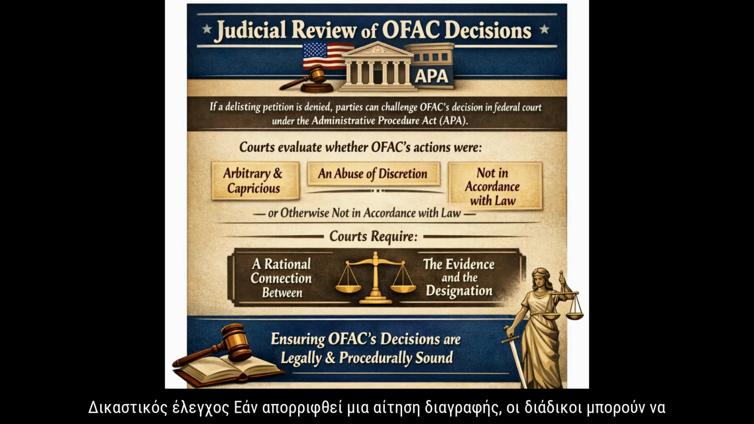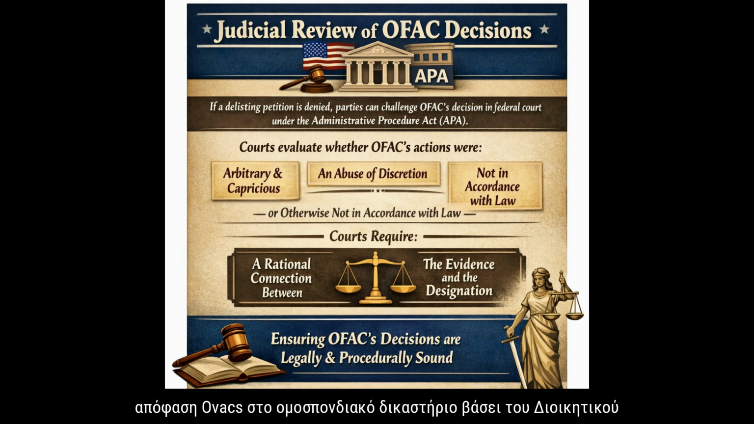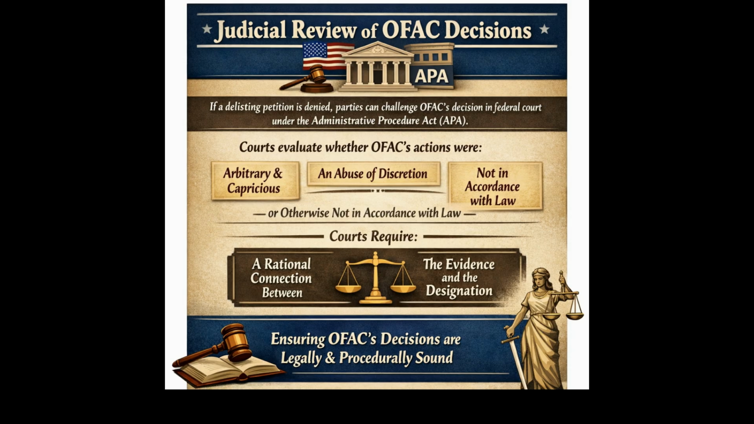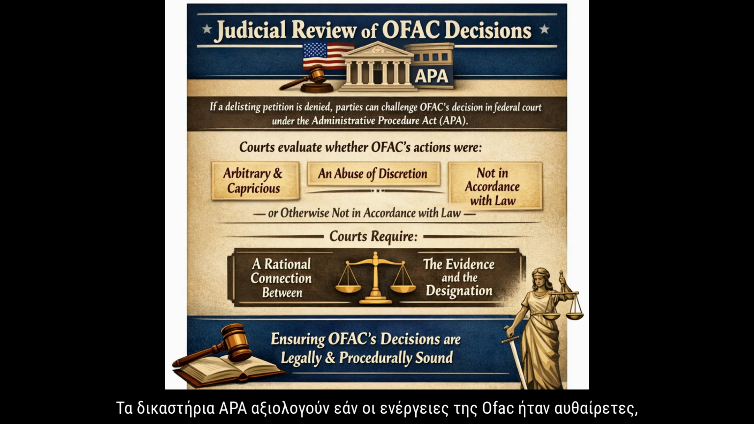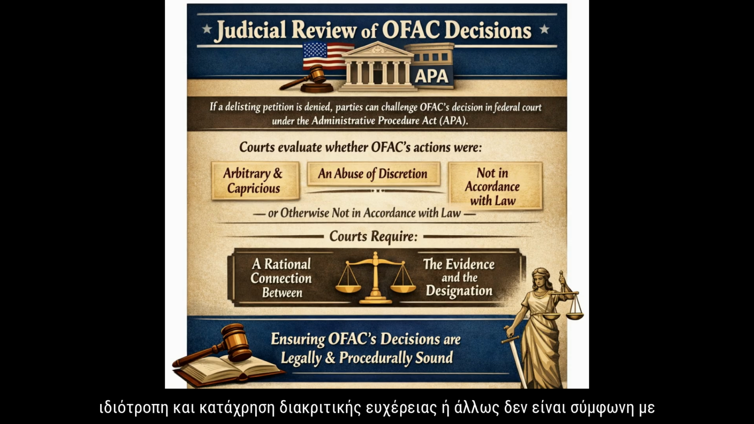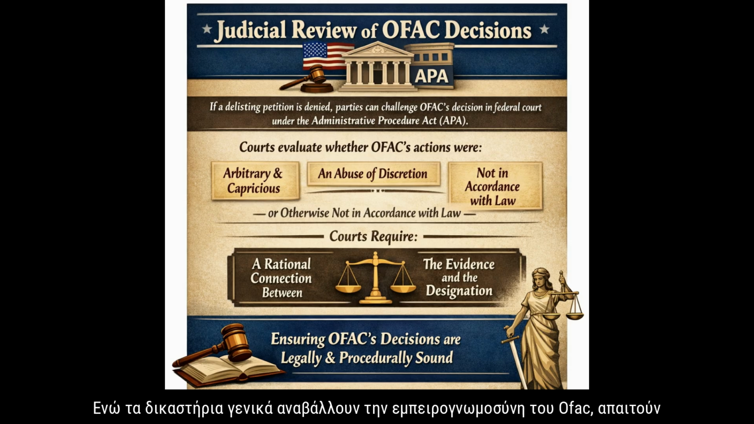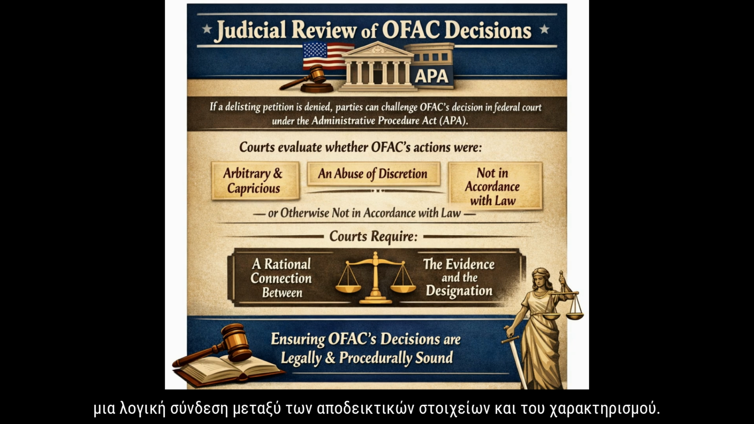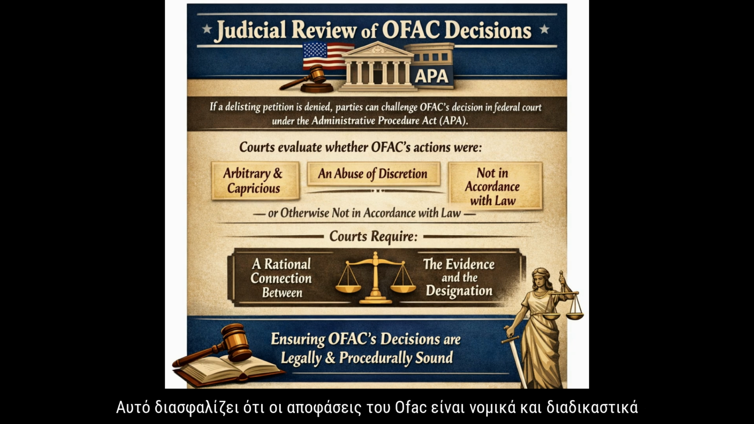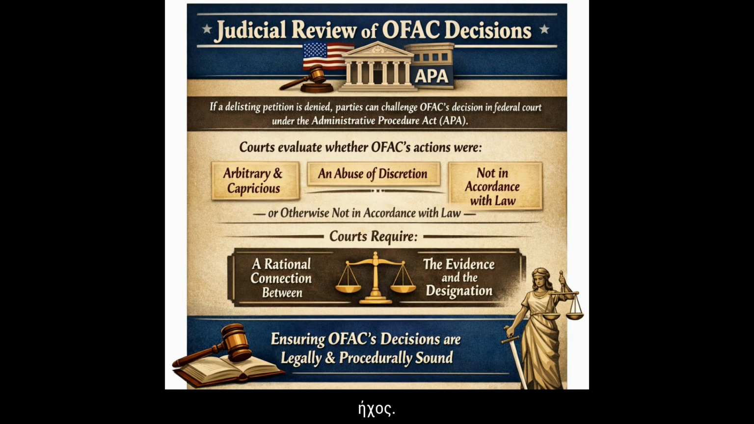Judicial review: if a delisting petition is denied, parties can challenge OFAC's decision in federal court under the Administrative Procedure Act (APA). Courts evaluate whether OFAC's actions were arbitrary, capricious, an abuse of discretion, or otherwise not in accordance with law. While courts generally defer to OFAC's expertise, they require a rational connection between the evidence and the designation. This ensures that OFAC's decisions are legally and procedurally sound.